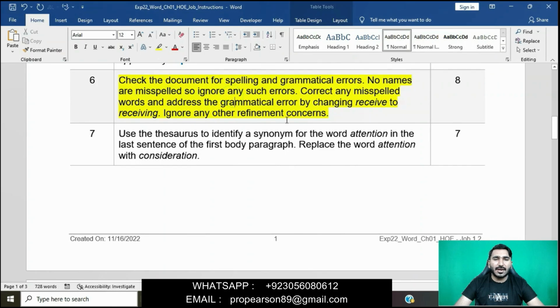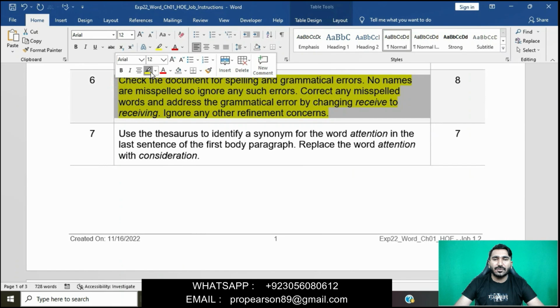Okay, now correct any misspelled words and address the grammatical error by changing receive to receiving. Okay, ignore any other requirements concerned. You can see I have done this question. I have applied it on my PC screen. You can see this, and please follow my video and you can do your assignment by watching this video. I have done this question. Now I am moving on. Next question is question number 7.